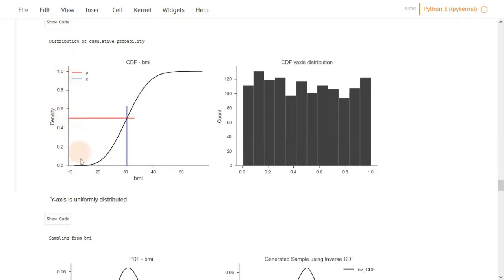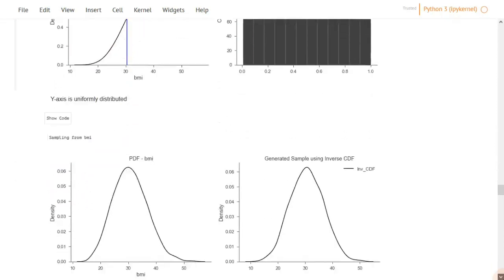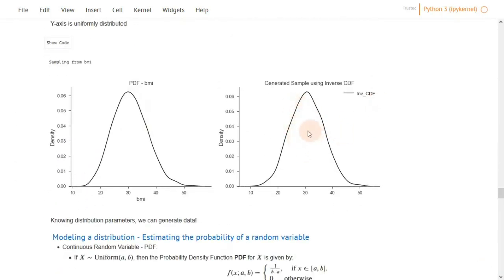It is similar to going along this y-axis and pinpointing a probability of interest, then seeing where it hits the cumulative distribution function and finding the corresponding value of X. And when we did this for BMI, we actually got a distribution of values that resembles the original distribution. On the left, these are the original values of the BMI, and on the right, these are the values that are randomly sampled using the inversion method and the inverse of the CDF.